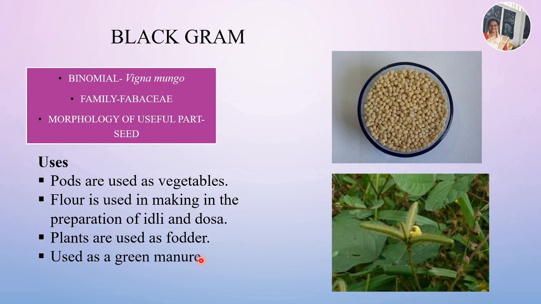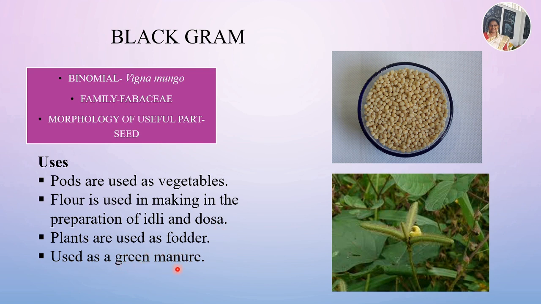Next important pulse is black gram. It is a common pulse of India and it is highly nutritious and contains proteins and carbohydrates. Its pods are used as vegetables. The leaves and the upper part of the plants are used as fodder. And its flour is used in the preparation of idli, dosa, vada and pappadam, the favorite South Indian dishes.